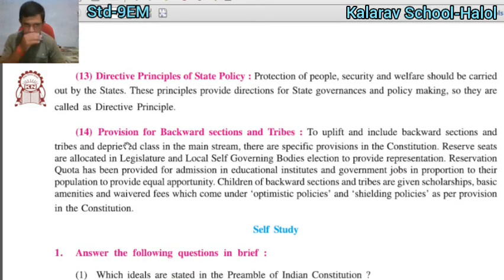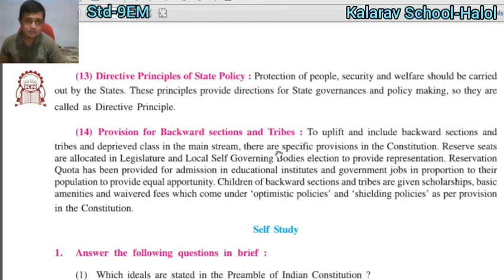And the last point is about the provisions for backward sections and tribes, BC and tribal people. What is that provision? The uplift and inclusion of backward sections, tribes and deprived classes into the mainstream. There are specific provisions in our constitution, specific rules for this.